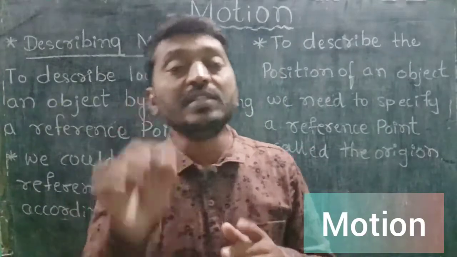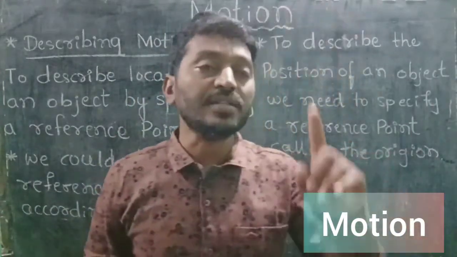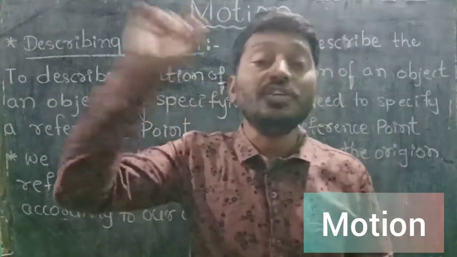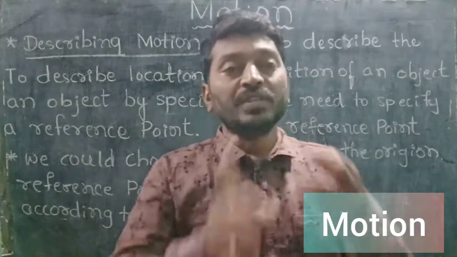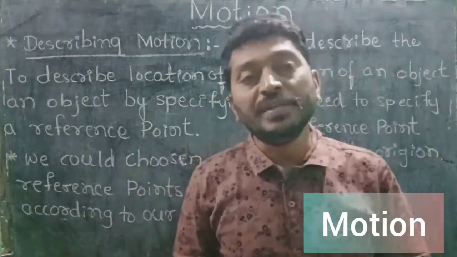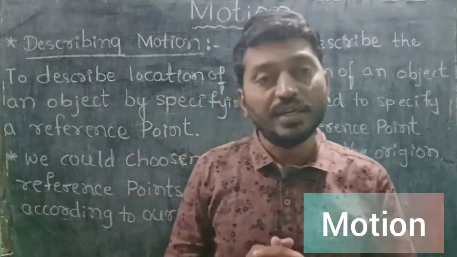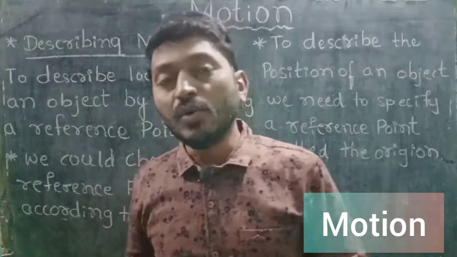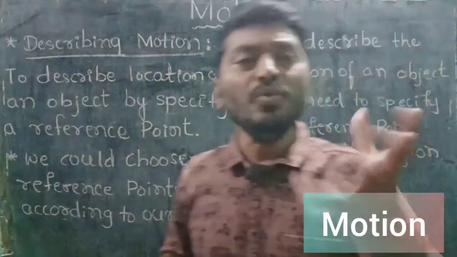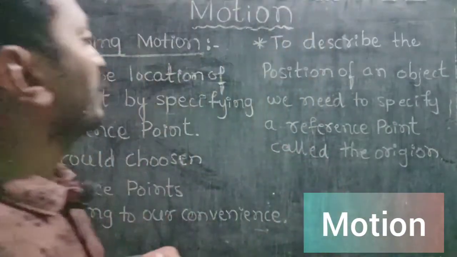All these three factors are measured by a unit called the meter. Meter is the SI unit of distance, displacement and distance traveled. SI means standard international. Okay, my dear students. Now, one more new concept I am going to say, describing motion. How do you describe motion? Do you know? Let's discuss.